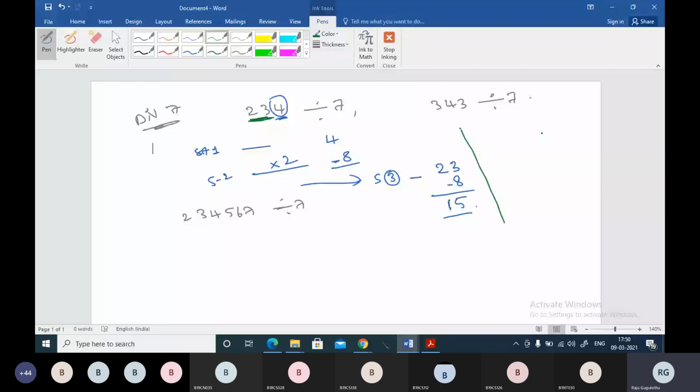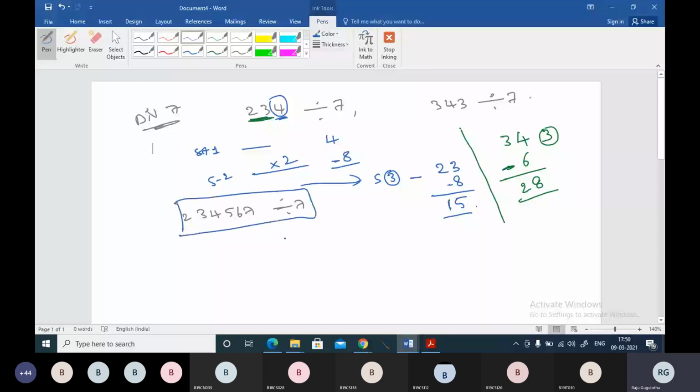Okay, although you want to follow our method, let me follow the method. Actually the method is important here. 343: take the unit digit, double it and subtract from the remaining number. Then I got 28. 28 is perfectly divisible by 7, so 343 is perfectly divisible by 7, right? And my dear friends, if you can observe one more number here.